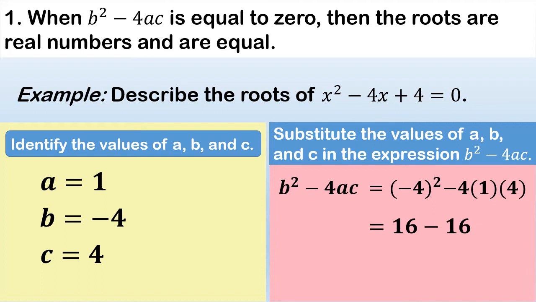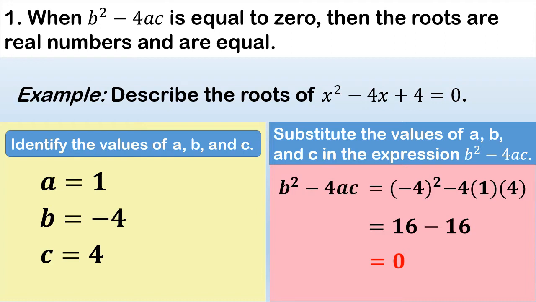That's why we have here 16 minus 16. So last, let's subtract 16 minus 16. So the answer is 0. So therefore, the discriminant of the expression b squared minus 4ac after we substitute the value of a, b, and c is equal to 0.